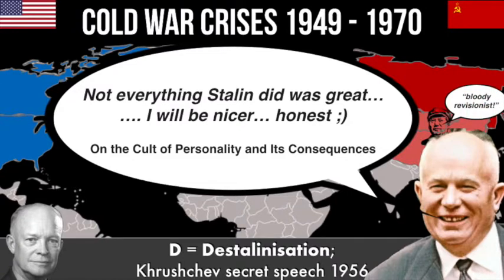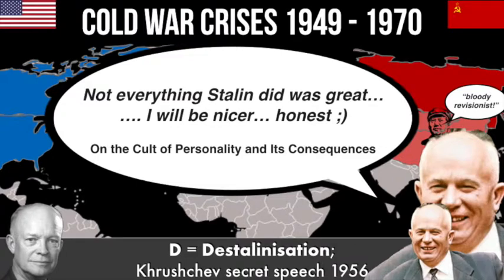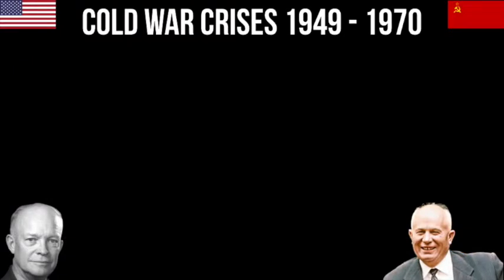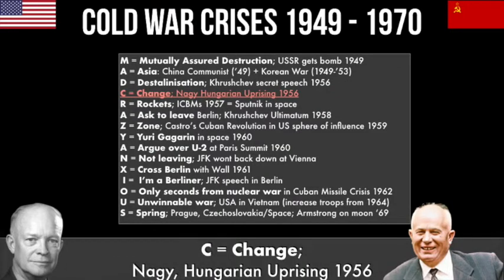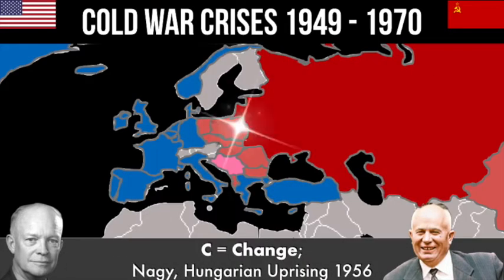This is a huge shock to people in the communist world because the Communist Party had stopped any criticism of Stalin ever being printed, and up till now the Communist Party had arrested and murdered anybody that criticised Stalin. Khrushchev's new policy was called Destalinisation, keeping the country communist but removing the worst aspects of Stalin's rule. People were so shocked when he gave his speech in Moscow, several people actually fainted. So our last letter of MAD is D, Destalinisation, and that brings us on nicely to our first letter of crazy, C, change in Hungary.